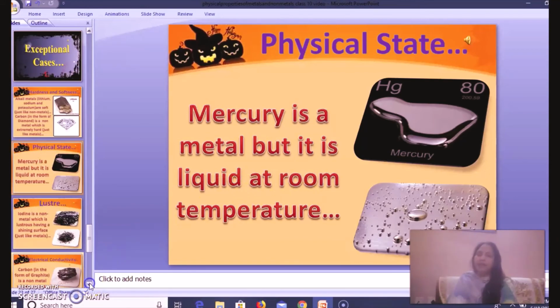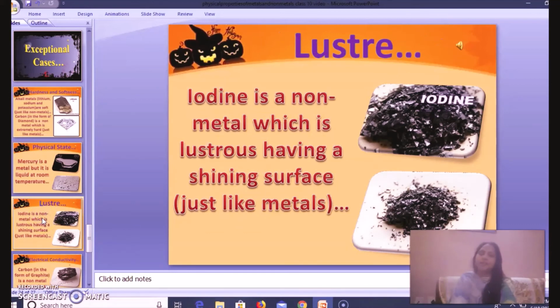Okay. Then luster. As far as luster is concerned, we always connect metals with luster. We have learned that non-metals are non-lustrous. But here, iodine, which is a non-metal, has luster, has shine.